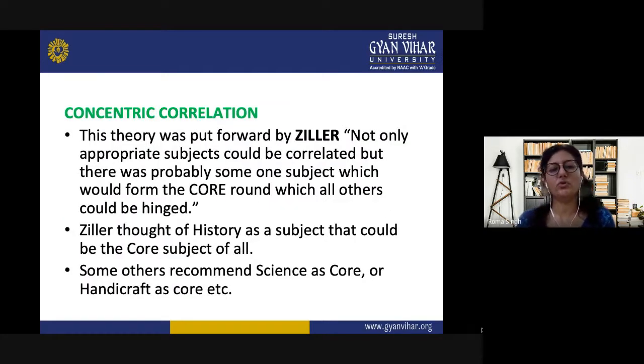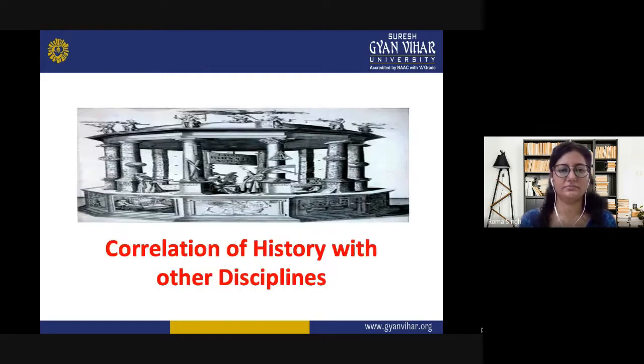Then the next method is concentric correlation. This theory puts forward that not only appropriate subjects could be correlated, but there was probably some one subject which would form the core around which all others could be hinged. So Gillard thought of history as a subject that could be the core subject of all. Some others recommend science as the core subject or handicraft as the core subject. So this is the concentric kind of correlation in which one subject is considered as the core subject and the other subjects revolve around it.